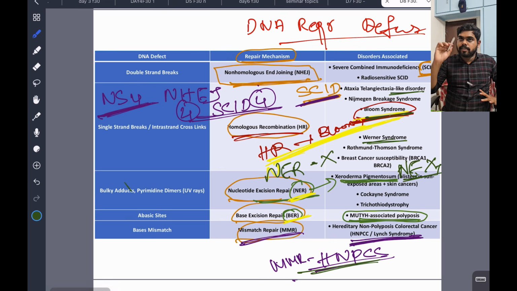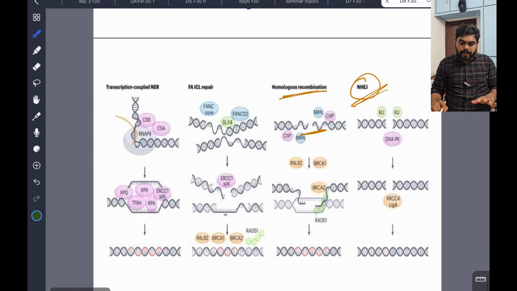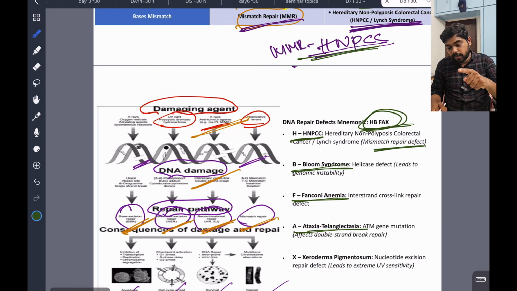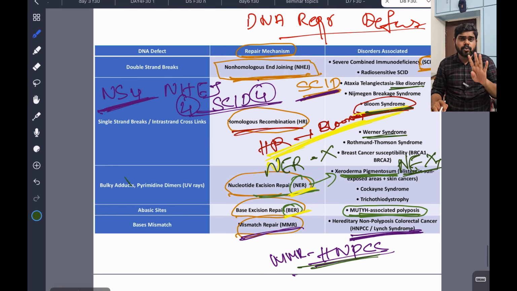Okay, NHEJ: SCID, so this kid has 4. HR: in the room, Bloom. And NER next: xeroderma pigmentosum. Mismatch repair: HNPCC and Lynch syndrome. Like that you study. Okay, this is very important. This is a little confusing topic, but this is an advanced question. Directly this question will come, you have to answer this. If you answer this, surely 4 points in your pocket, and 50% of the people make this wrong. I'm damn sure 50% or more people will make it wrong. So if you know this, you will get a good 4 marks.